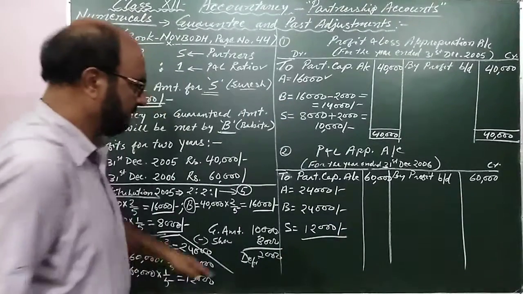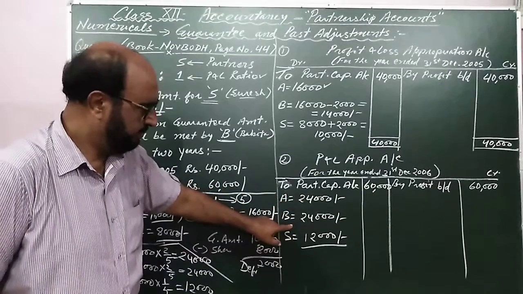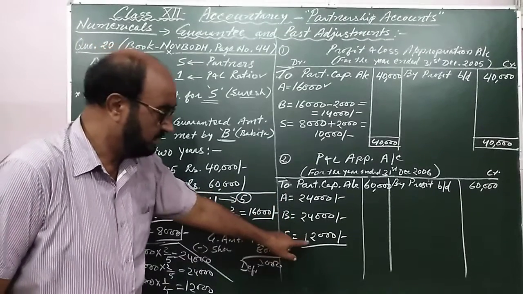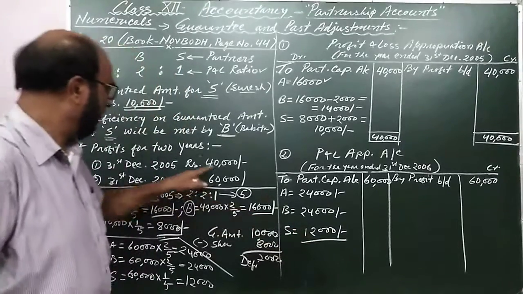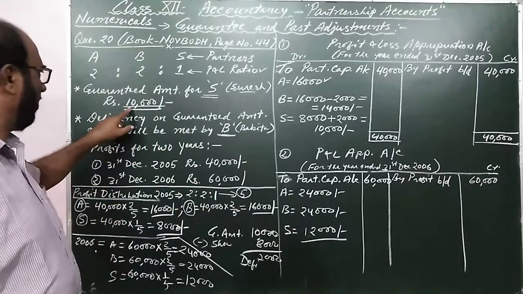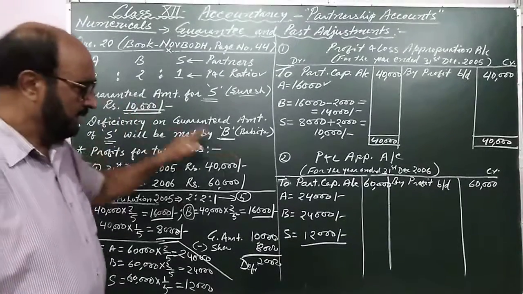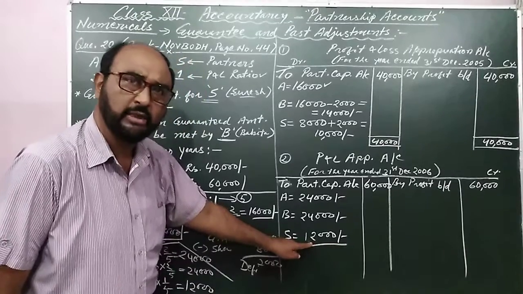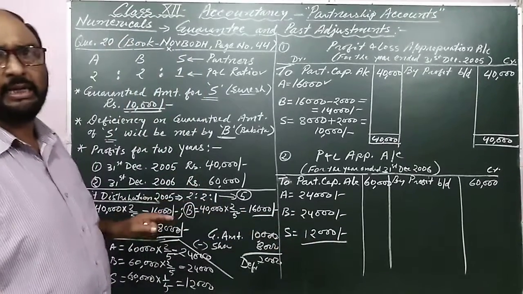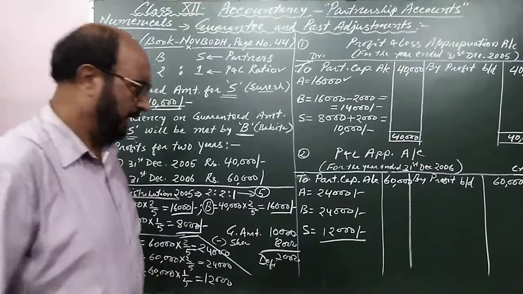See, my dear, A is getting 24,000, B is getting 24,000, S is getting 12,000. That is greater than the guaranteed amount 10,000. Guaranteed amount is 10,000 and in year 2006 he has received 12,000. That is more than the guaranteed amount. That is why there is no need of any adjustment.